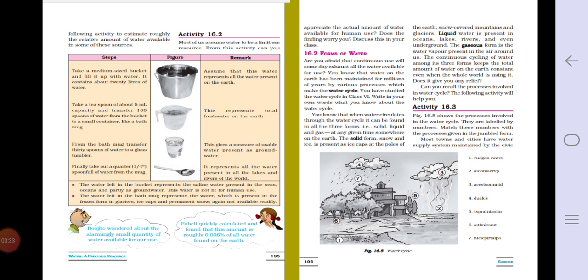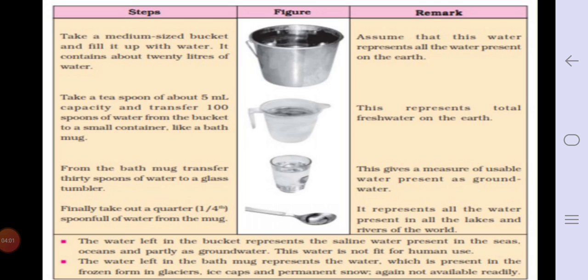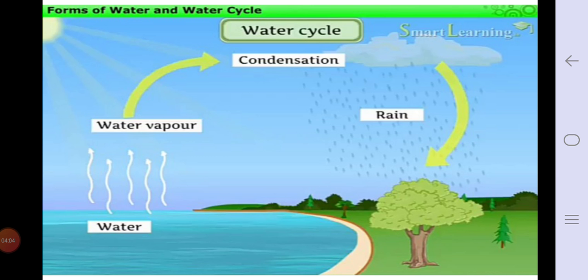Now see in the picture, see in the textbook. Are you afraid that continuous use will someday exhaust all the water available for use? You know that water on the earth has been maintained for millions of years by various processes which make the water cycle. You have studied the water cycle in class 6. Write in your own words what you know about the water cycle. Now you know water cycle. What is water cycle? See the picture here. This is the picture of water cycle. So water cycle maintains the balance level of water on the earth.